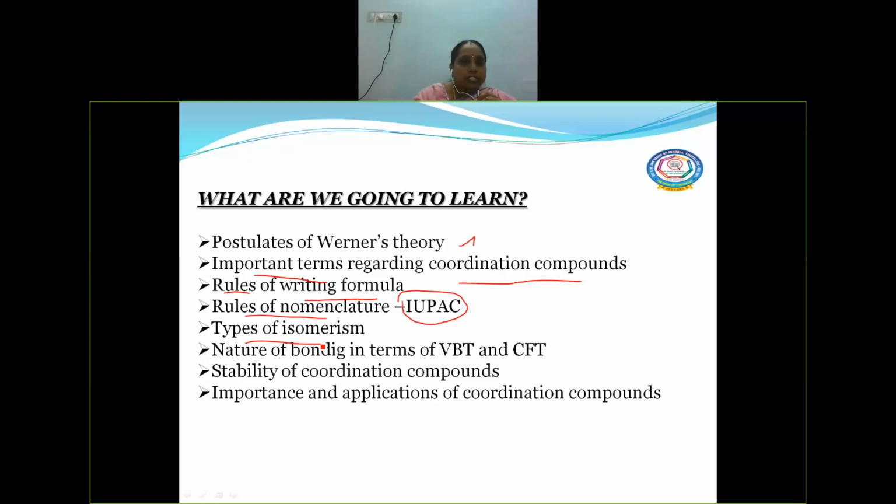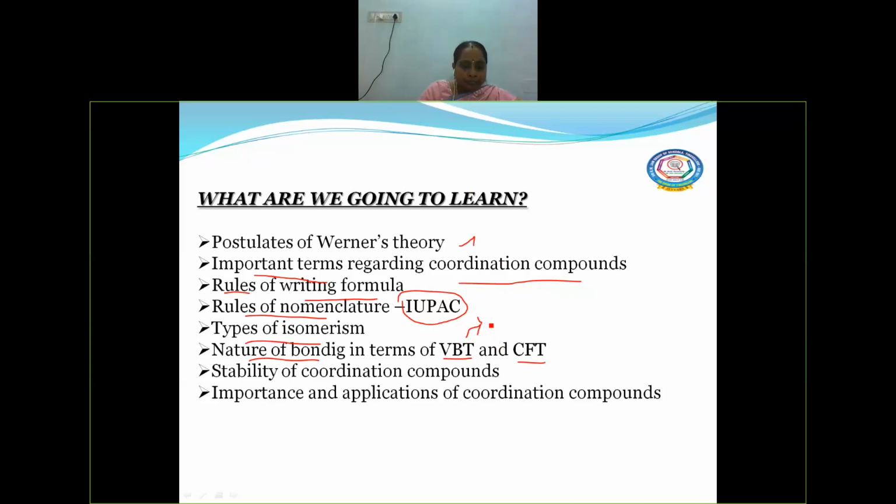Every chemical compound will have its own isomers, right? The same way, these coordination compounds also have isomers, right? So about that also we are going to discuss in this lesson. Then nature of bonding. What type of bond? Because the term itself tells us that definitely there will be a different bonding nature in these compounds, right? And using two theories, we are going to learn the nature of bonding, and the theories are VBT and CFT, right? VBT is nothing but valence bond theory, okay?